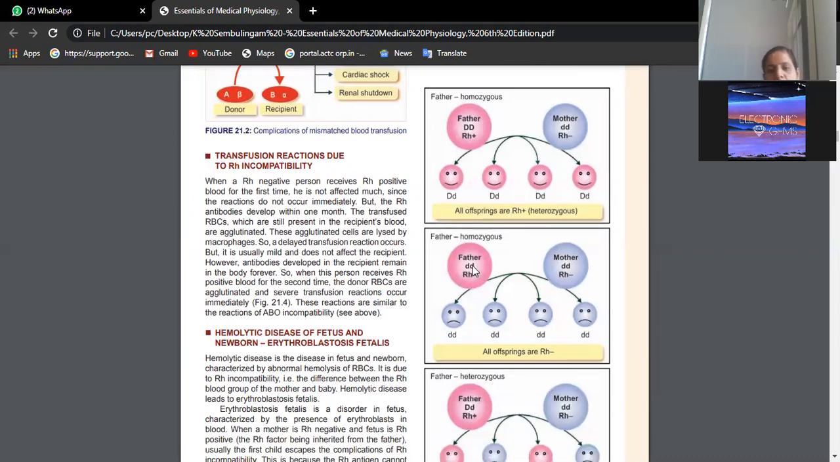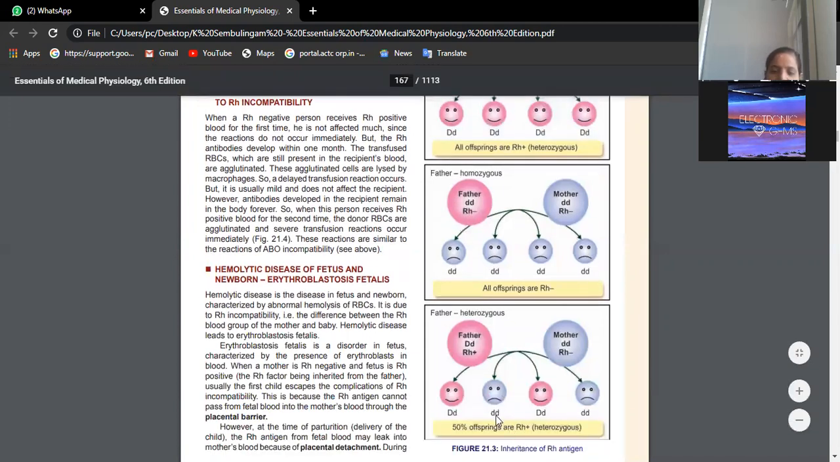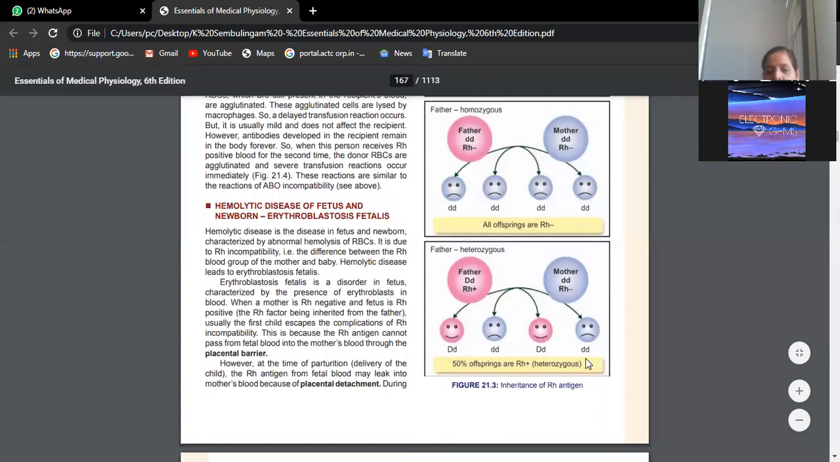And there is no problem even if both the parents are RH negative, because all the kids will have negative groups, and there will not be any complication to the babies during pregnancy and also parturition. We will see what erythroblastosis fetalis is as we proceed. In case the father is heterozygous, one dominant, one recessive, and the mother is homozygous for two recessive genes, then you will see two are RH negative and two are RH positive.